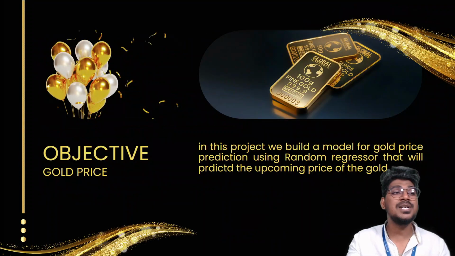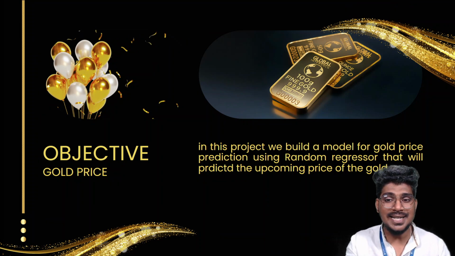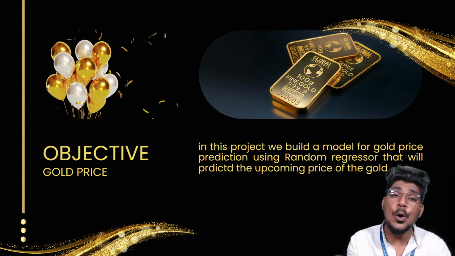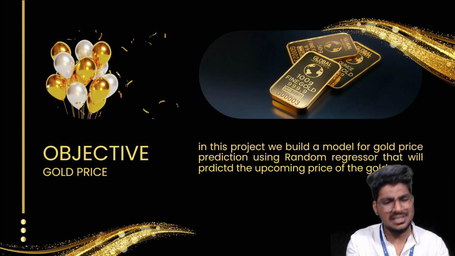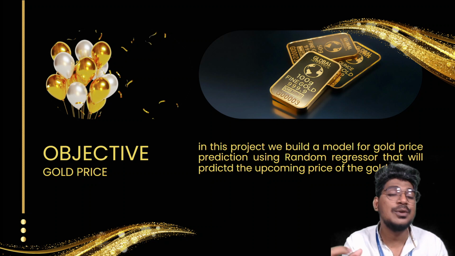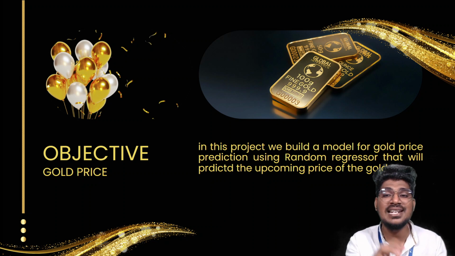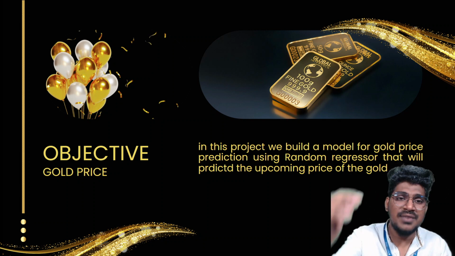So what is the main objective of this project? In this project, we are going to build a model for gold price prediction by using random forest regression. That is one kind of algorithm for the regression problem that will predict the upcoming price of gold based on certain criteria. That's very important. The rate will increase or decrease.